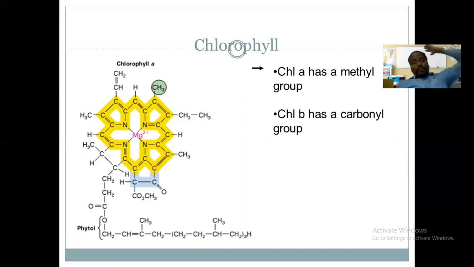This chlorophyll molecule is made up of two main parts: the head and tail.